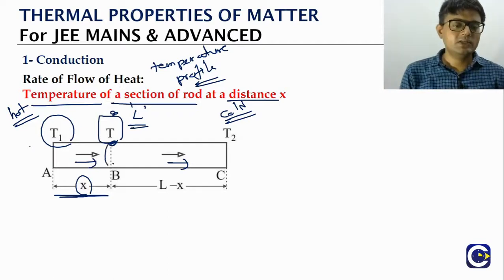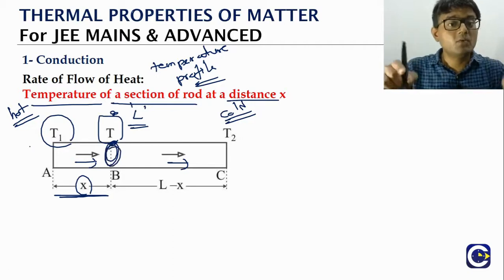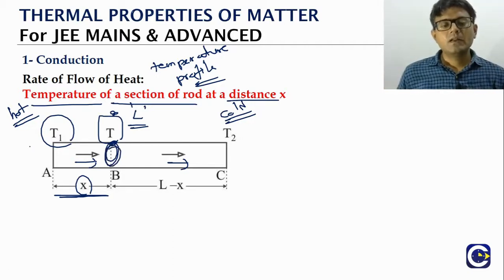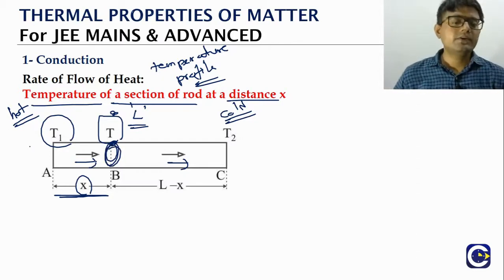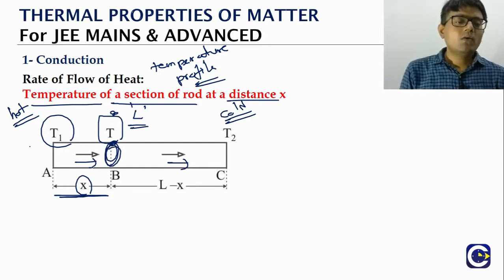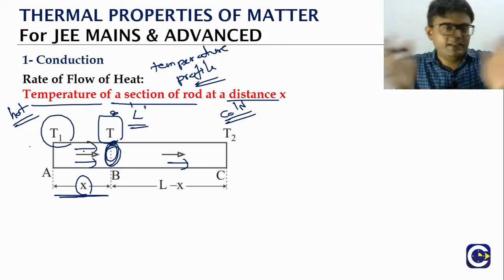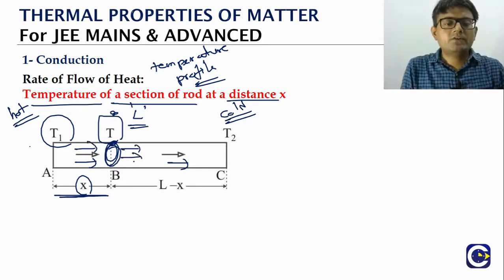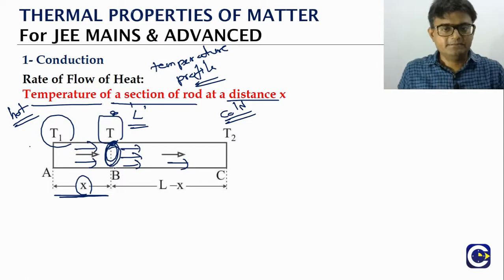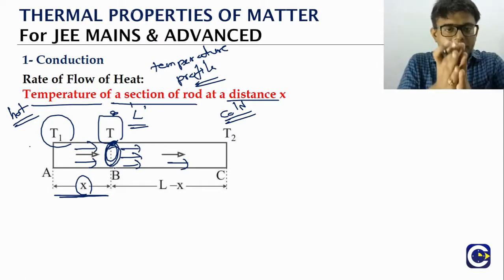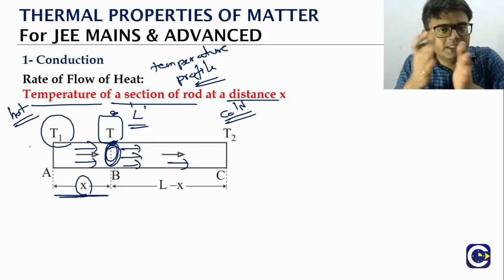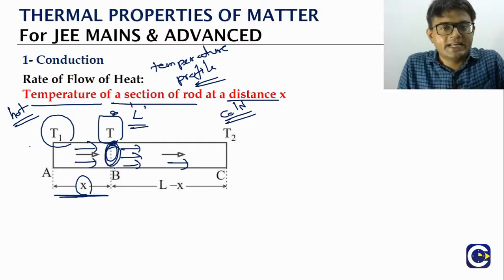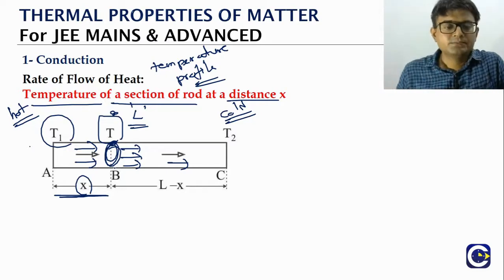So this is the section of the rod. We are dealing with what? Steady state. So how do we find this T value? For this, whatever heat is coming from the left side, the same amount of heat must leave to the right side, isn't it? The rate of conduction that is coming in should be equal to the rate of conduction that is leaving. That's when we call it a steady state, right? No heat accumulation should be there.